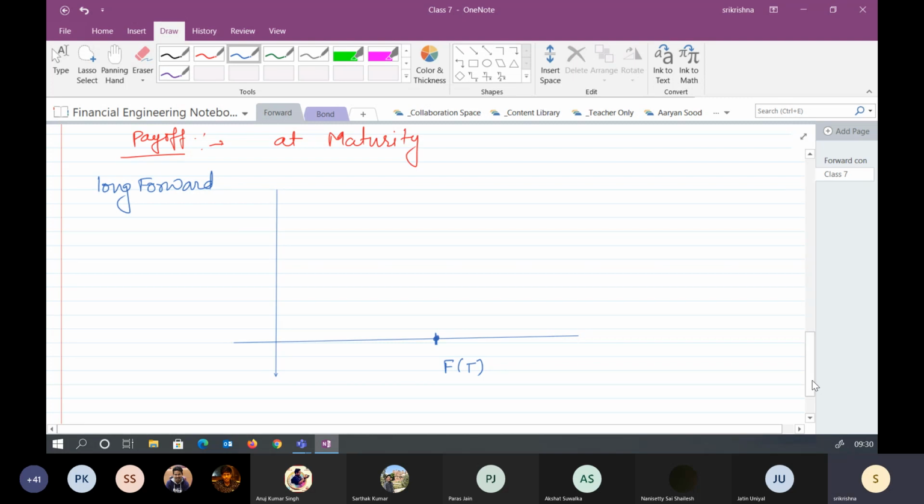Now, when you want to buy an asset, the x-axis is basically the anticipated spot price at time T. From S0 it will move, and somewhere at T, that should be the spot price. So we are anticipating what the spot price should be at expiry.